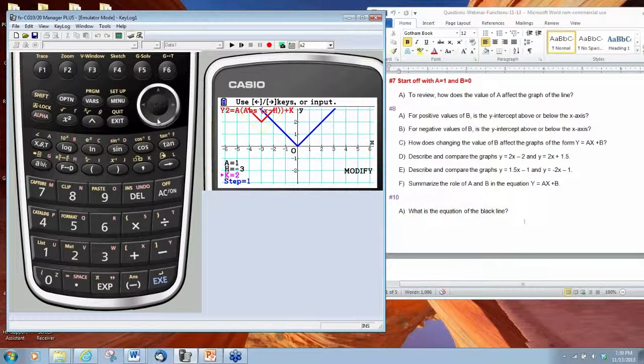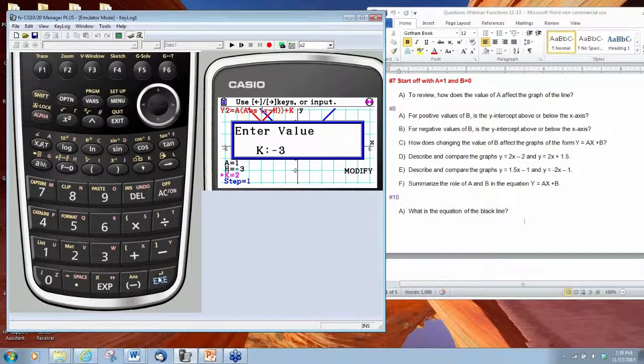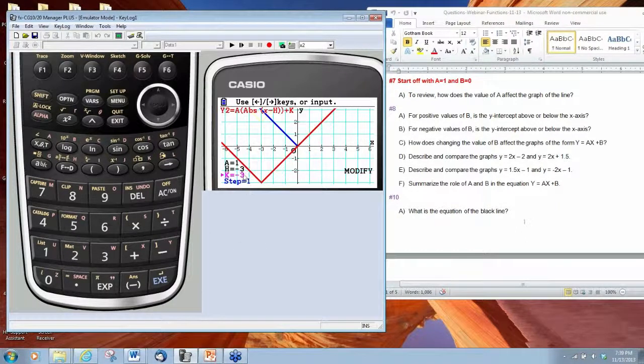So in this particular instance, if I wanted to type in a -3, for example, we have the point right here, -3, 3. Notice the values of h and k are -3, 3. So this tells us something about what the graph of an absolute value function is going to look like if we know the values of h and k.